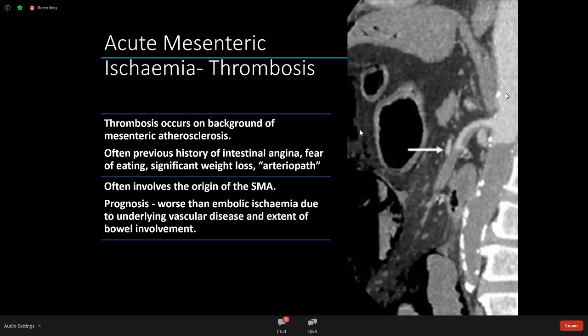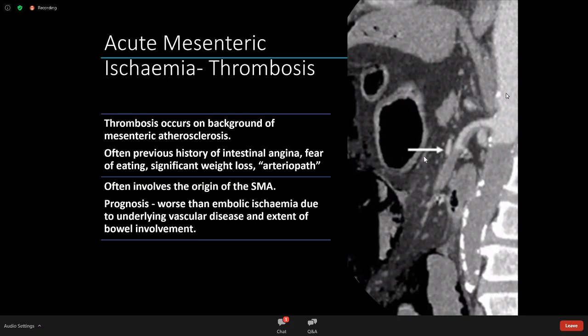As I said, thrombosis happens in an abnormal vessel due to plaque rupture. So here we see a similar view, but here the aorta has got lots of calcification in it, which suggests long-term atherosclerosis. And here, the clot is formed closer to the origin of the SMA. So we've got some flow here, but there seems to be an abnormal filling defect here and a filling defect here. Okay, so generally, with thrombosis, it happens much closer to the origin of the SMA.